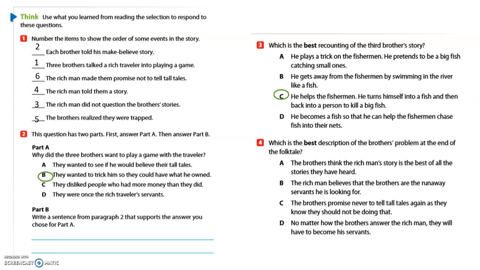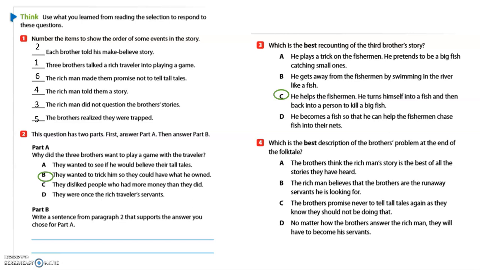A, the brothers think the rich man's story is the best of all the stories they have heard. B, the rich man believes that the brothers are runaway servants he is looking for. C, the brothers promise never to tell tall tales again, as they know they should not be doing that.